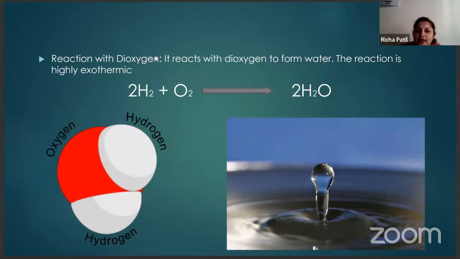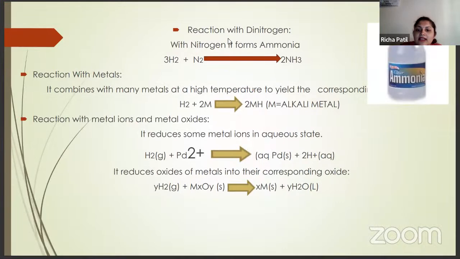Next, it reacts with dioxygen. Dioxygen is O2. When H2 reacts with O2, it forms water. It is a highly exothermic reaction. So remember this, this is the second chemical property. Then the next is reaction with dinitrogen. So with nitrogen, what does it form? It forms ammonia. So hydrogen, when it reacts with N2, forms ammonia.